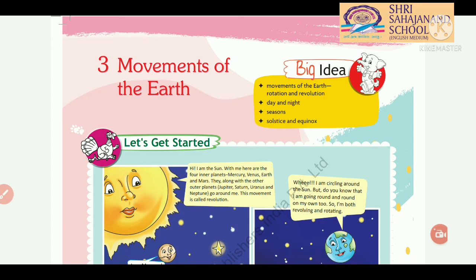We are going to study in this chapter about the movements of the earth, that is rotation and revolution, day and night, seasons, solstice and equinox. Now students, as in every chapter, our chapter begins with Let's Get Started, a small narration. So we will have a look at what is given to us here.